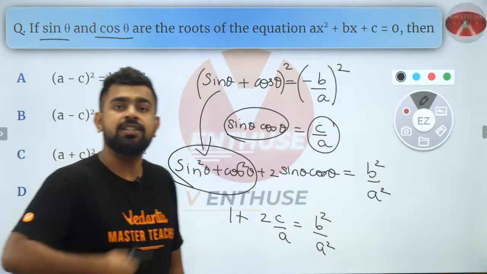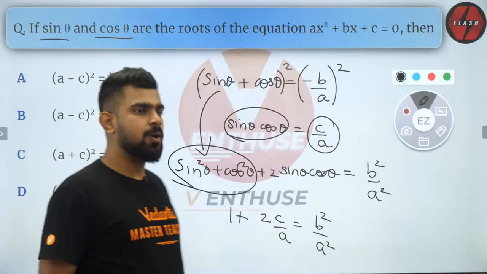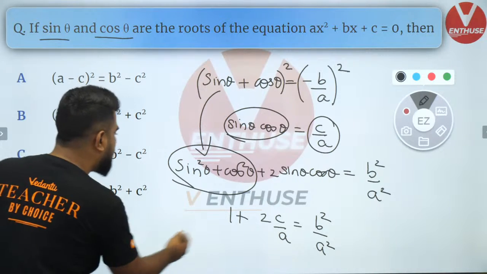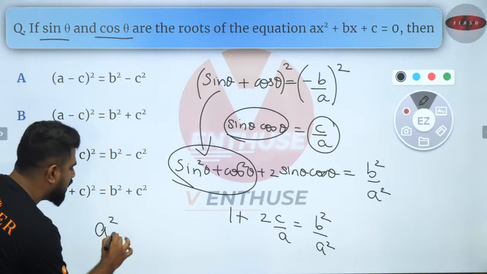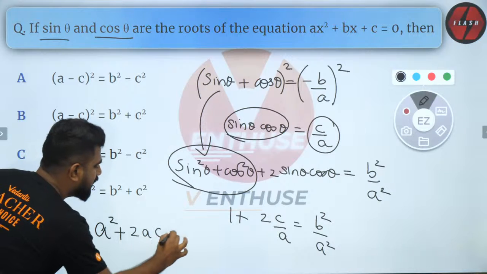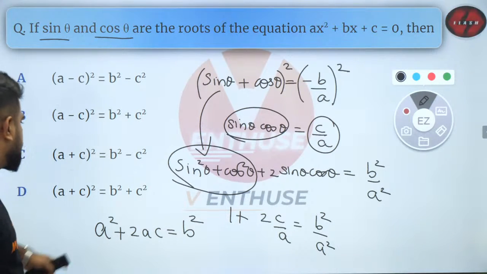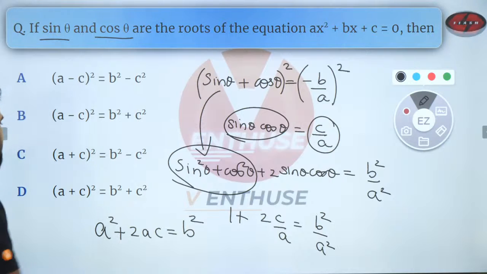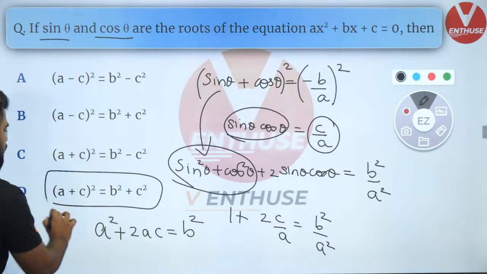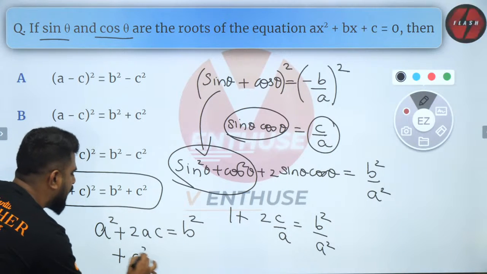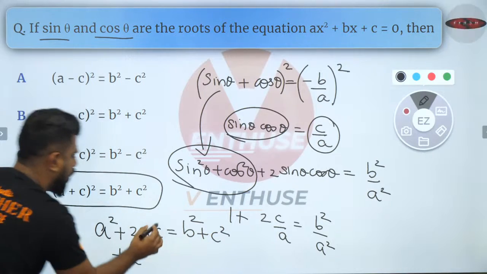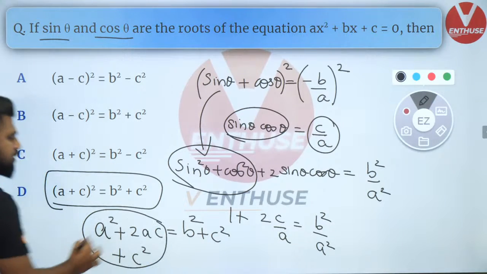First let's finish quadratic equations, okay? So now just cross multiply and get the answer. A square plus 2ac is equal to b square. So which option matches this? I think this option matches, because I will add c square on both sides. So what is this? This is a plus c whole square.